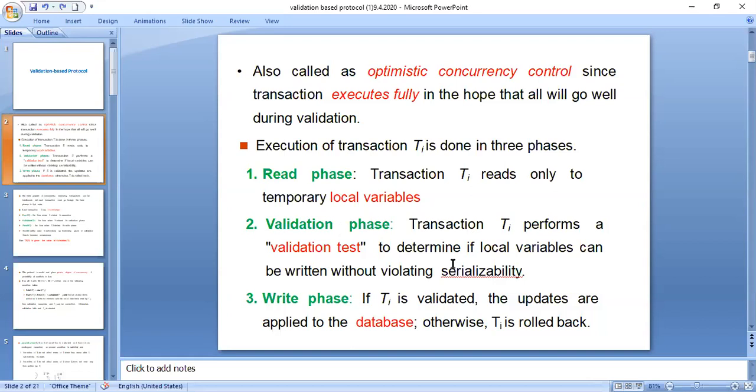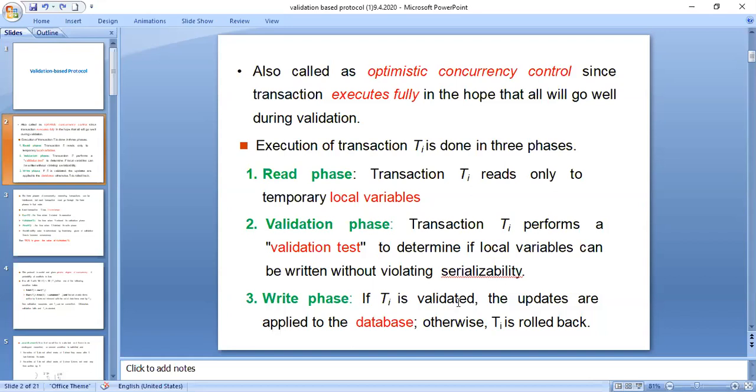Because transactions are being executed in parallel, if you don't have a serial schedule, that means it is a non-serial schedule, and for such a schedule you should be able to provide serializability. Only then can you retrieve the appropriate data whenever required. So the validation phase always checks for serializability within a non-serial schedule.